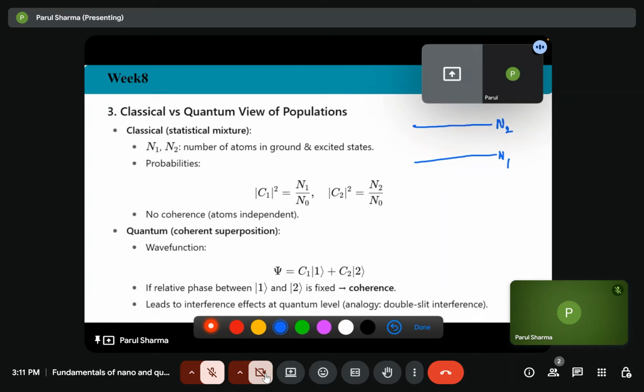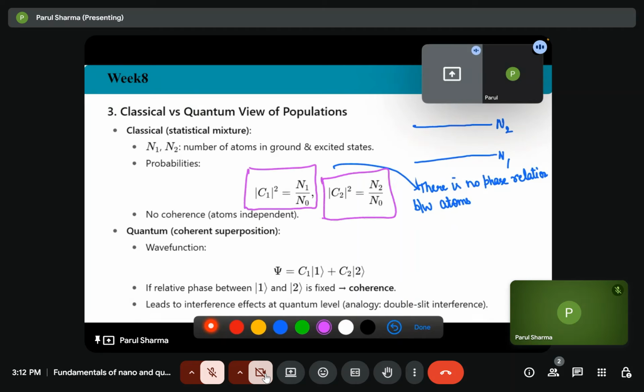And we are considering in this case there is no phase relation between atoms. So the probability is defined by C1 square is N1 by N naught and C2 square is N2 by N naught.